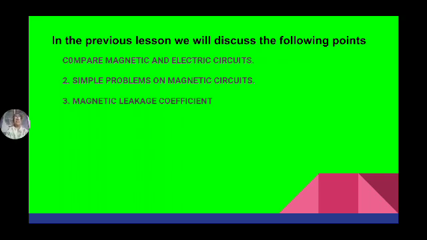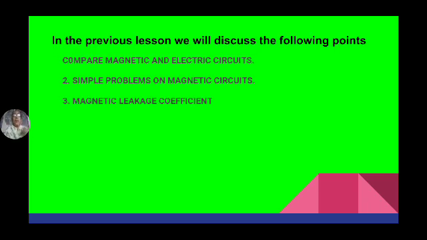In the previous lesson, we discussed what is a magnetic circuit, what is an electric circuit, and what is the magnetic leakage coefficient. A circuit in which magnetic flux passes is known as a magnetic circuit. A circuit in which electric current passes is known as an electric circuit. There are many analogies between magnetic and electric circuits.